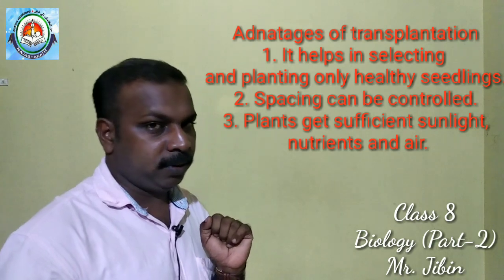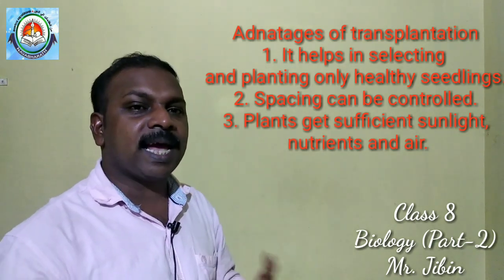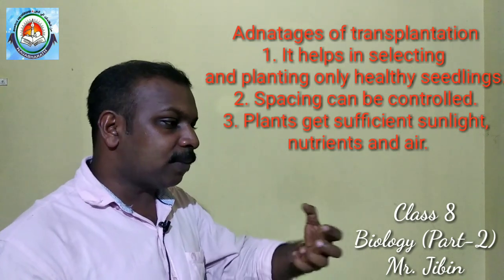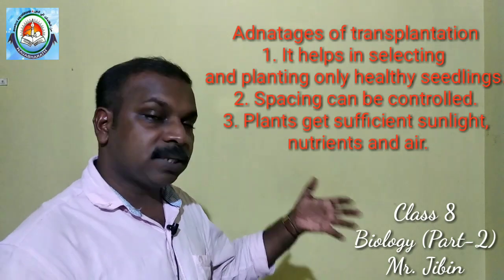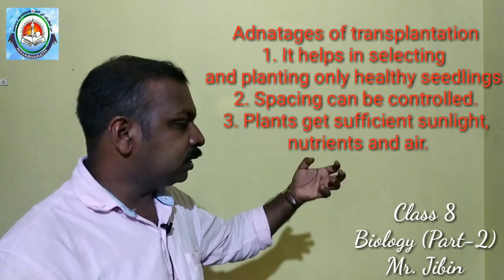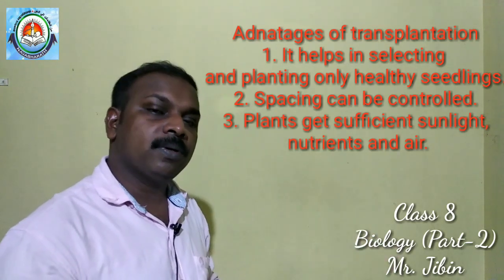Clear? Okay. The second advantage is that spacing can be controlled, as it is a manual process. As I told you, in the nursery the seeds are grown and become seedlings. These seedlings are selected and placed in the field.